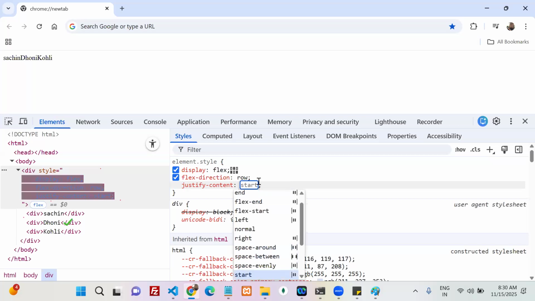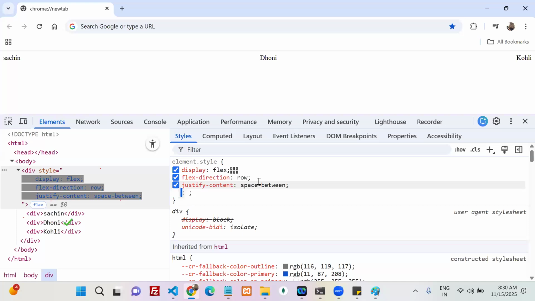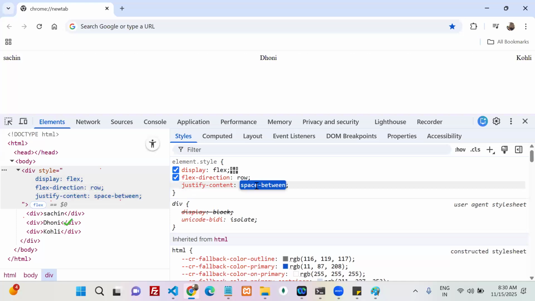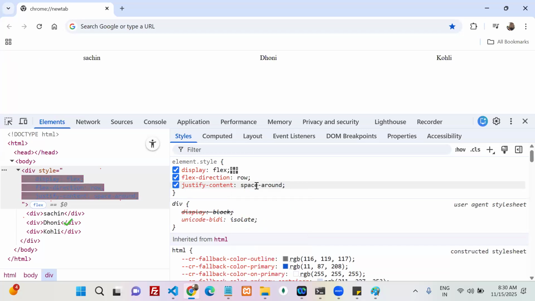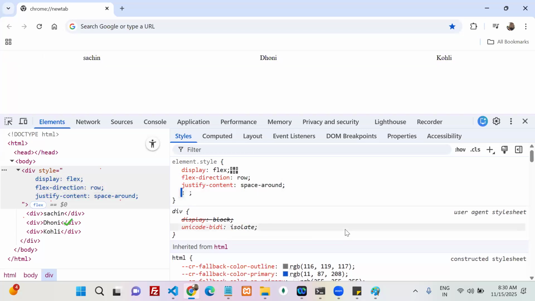Now these all are properties for what? Align the items on which axis? On the main axis or not? So my justify content is used to align the items on the main axis or not. Agreed, everyone? Come on. We're okay? What about the next one?